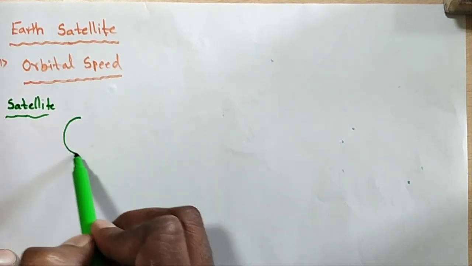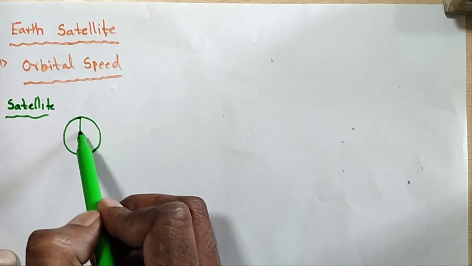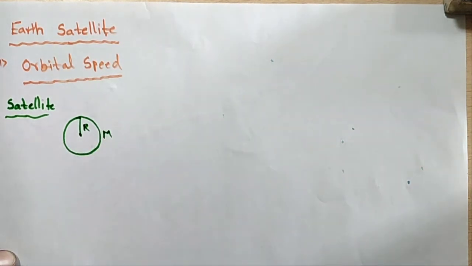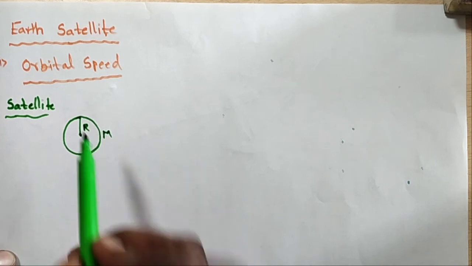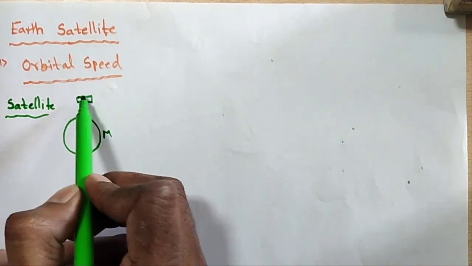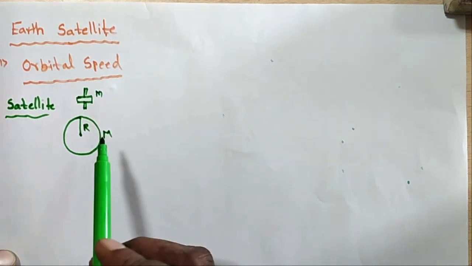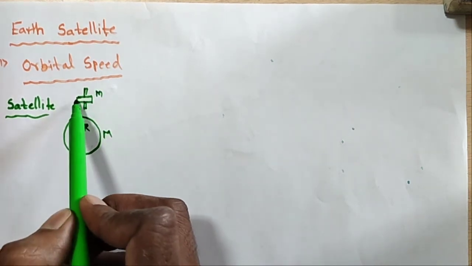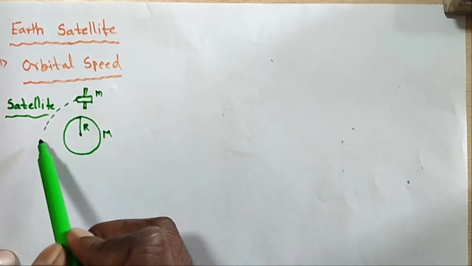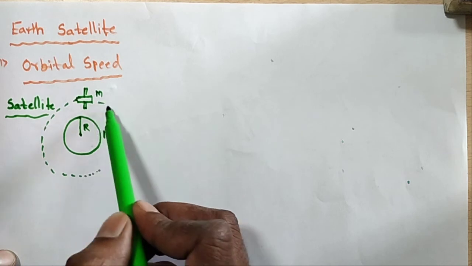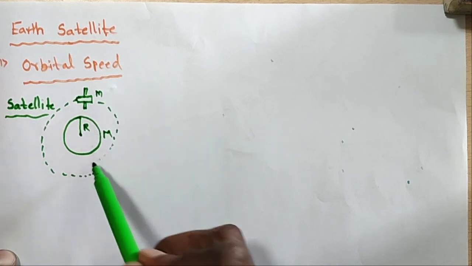So this is the Earth, with mass capital M and radius capital R. Here I am taking one body, a satellite, of mass small m. The body is revolving around a planet in its gravitational field.